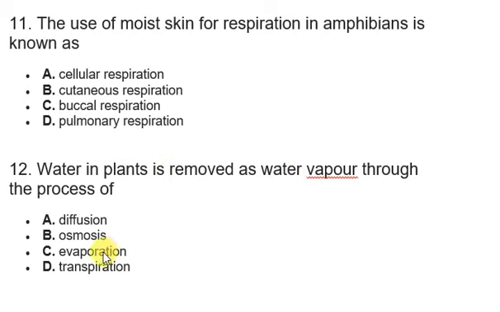Then we could have been considering evaporation and transpiration together. However, this time around, it is not conditional. It is a question generally. Water in plants is removed as water vapor through the process of just transpiration alone. So transpiration is the process by which water is lost from the plant. And you know we have a lot of factors that aid in this. We have, for example, the guard cells, we have the stomata, and all this contribute to the loss and retaining